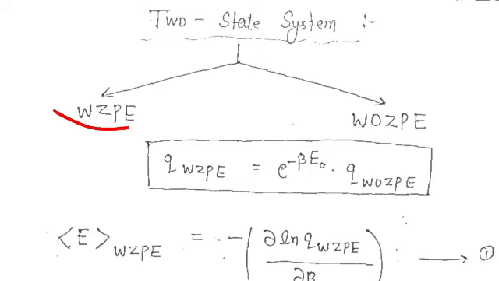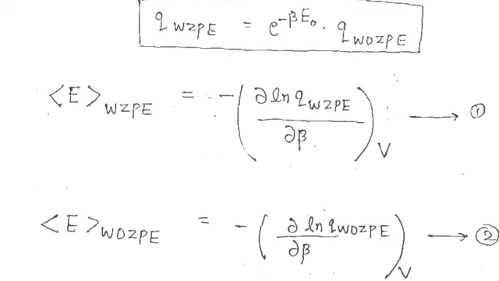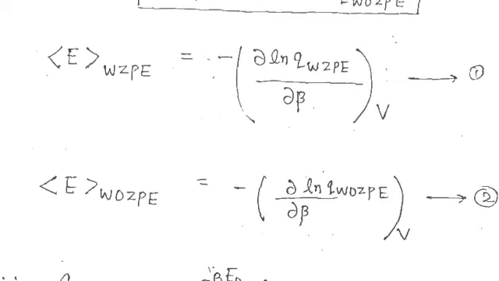Alright, now if we know the average value formula, and we have to find it for the system with zero point energy, WZPE, then for the WZPE system you will have to take Q WZPE. Is this thing clear to you or not? Because the partition function would be for that particular system for which we are finding the average energy, isn't it?